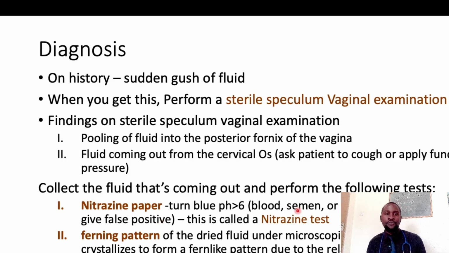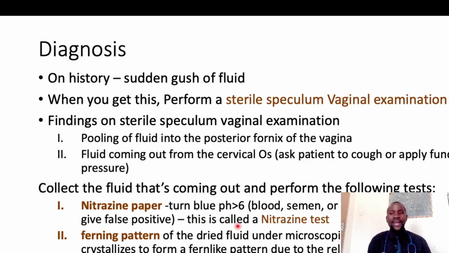They'll give you a false positive. You may think the nitrazine test is positive because the pH paper has turned blue. You must know that if there's blood, if there's semen, or the woman has bacterial vaginosis, the pH sensitive paper will turn blue because that environment will become alkaline. However, we use this test and it's very good.